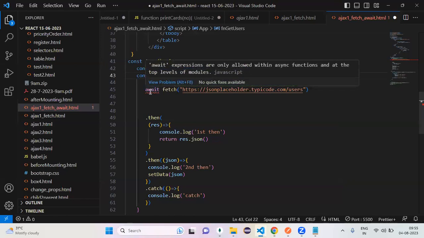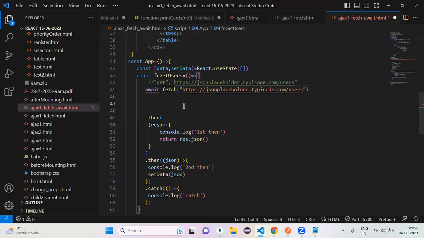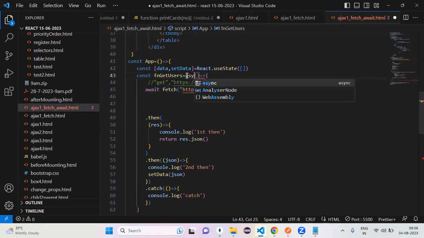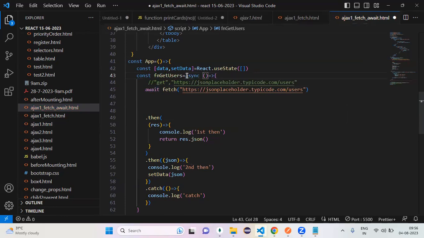Read it. Await expressions are only allowed within async functions and at the top level of modules. That means whenever you use the await keyword, the function should be asynchronous. Async or not? So fetch method returns me what? A promise. Const. Okay, the fetch method returns a promise so that I handle it with await.